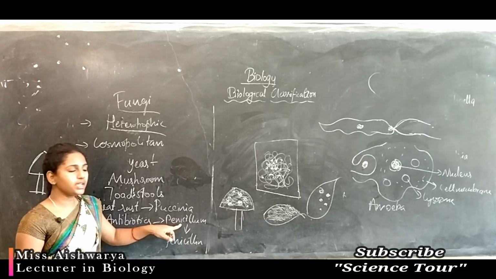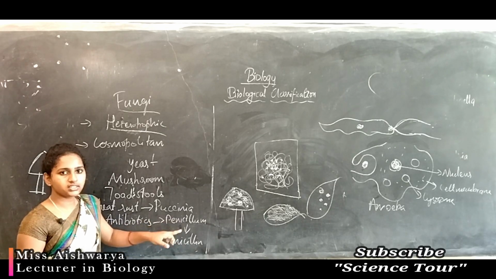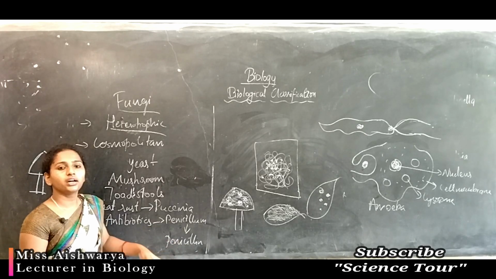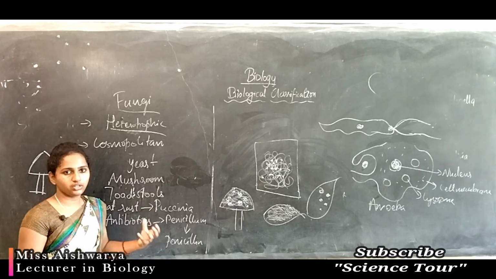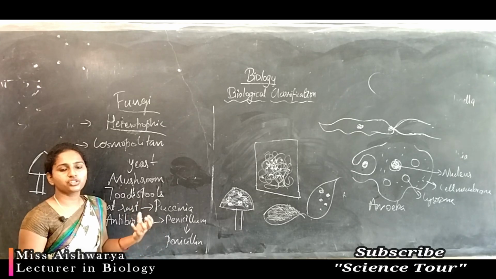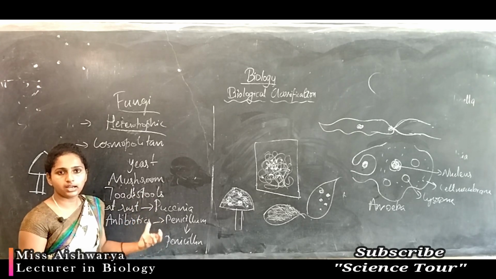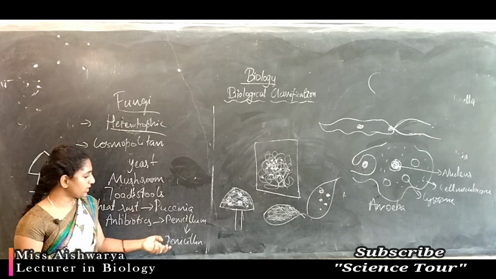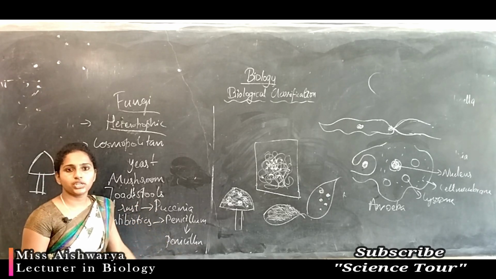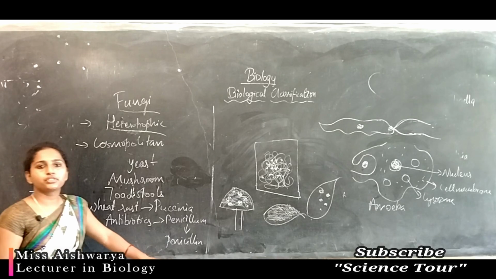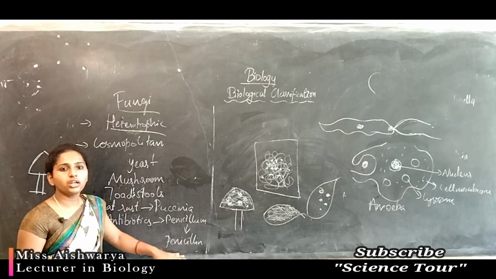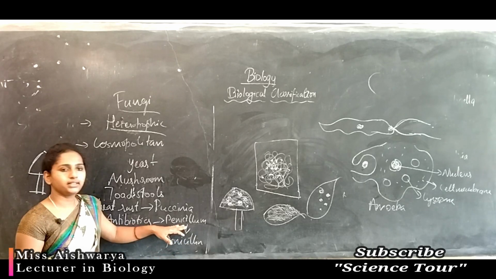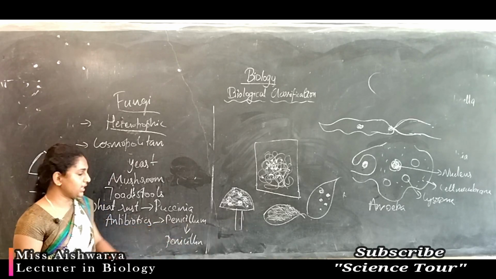That is also very important. This penicillin is given for allergy or infection in the body, and usually we take the penicillin injection. It is a type of antibiotic produced by a type of fungus called Penicillium.